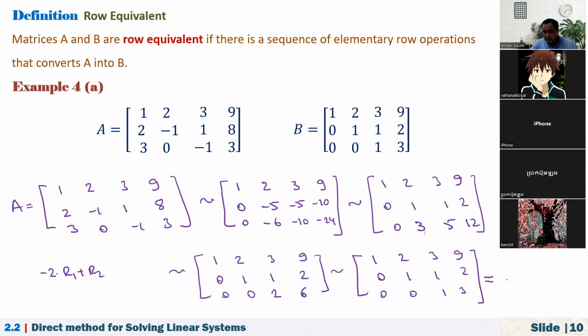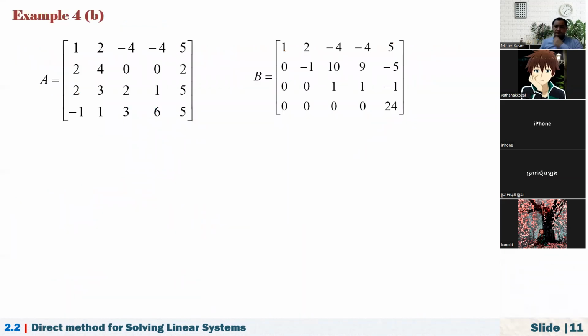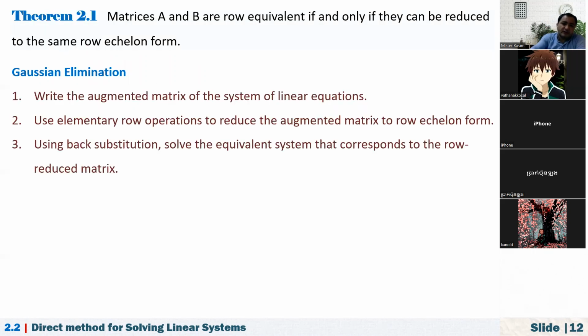So as you see here, this matrix is equal to B, since by applying a sequence of elementary row operations, we can convert A into B. So these two matrices are row equivalent to each other. Maybe you can do this practice at school, or try yourself: is it possible to reduce A into B by applying a bunch of elementary row operations?